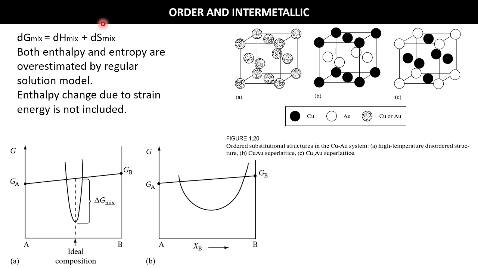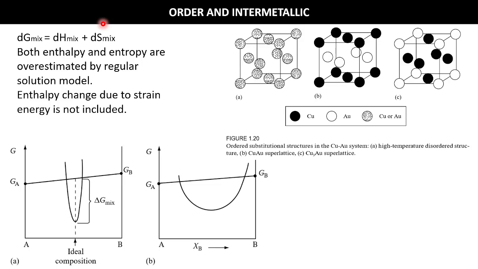Now, in the case of any higher temperature, the A and B atoms are totally mixing with each other, because at that higher temperature, minus T delta S mix will dominate. Whatever the enthalpy value, there is a mixing preference.